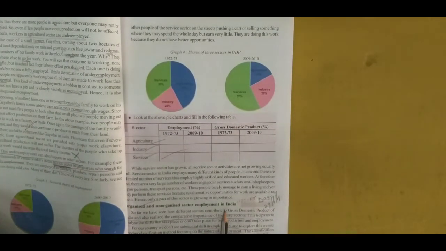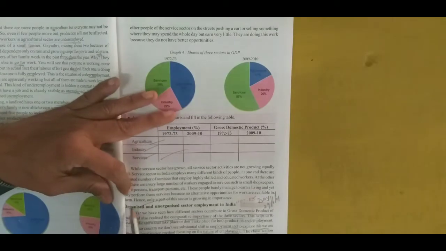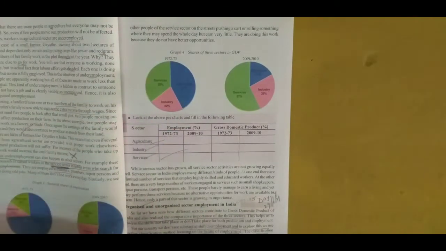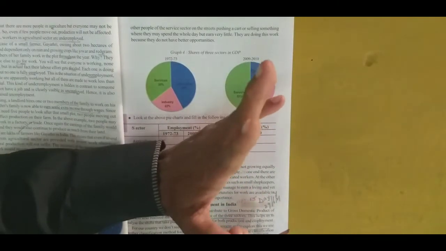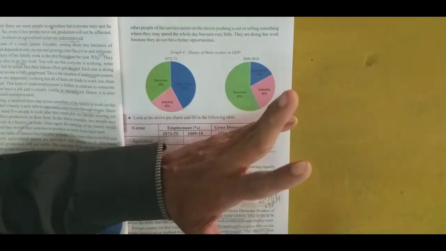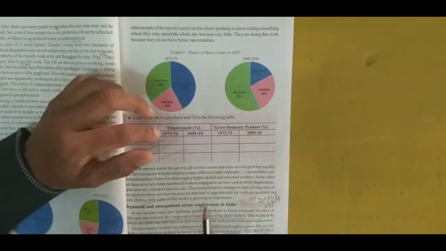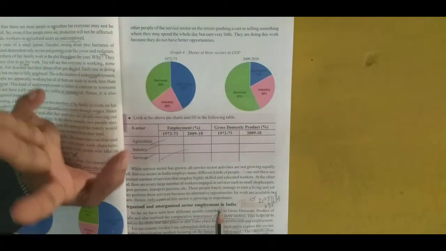Page number 37. The topic is organized and unorganized sector employment in India. So here I already gave you examples about the organized and unorganized sector. But here we just go direct to it, ma. You will have a question from this, ma, for 2 marks, and one more question we'll have for 4 marks.